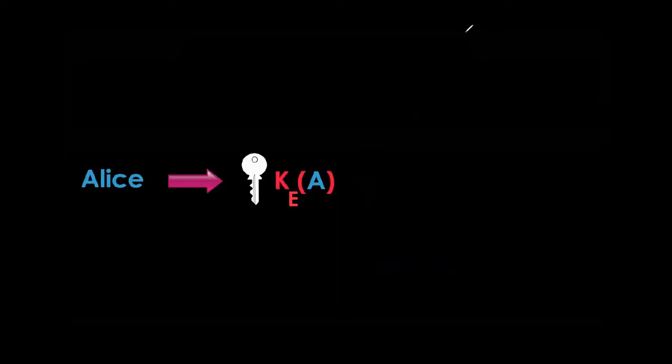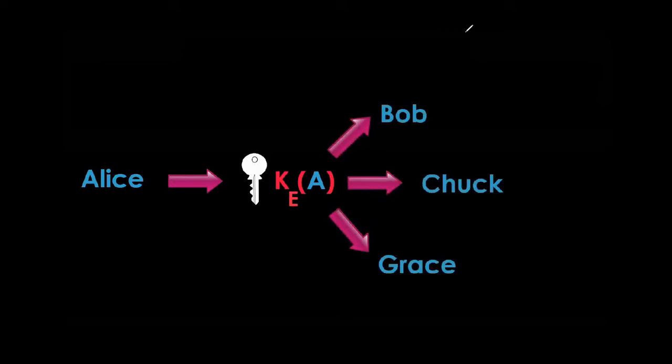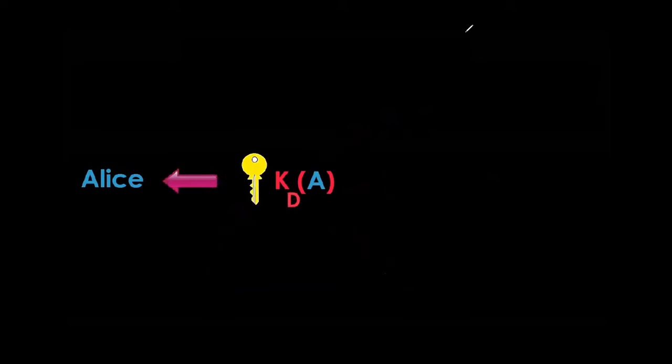Then she shares her key with everyone. She doesn't have to hide it because it is public. So even if someone stole this key, she would feel safe. Then, if Bob wants to send a message to Alice, he will encrypt it with Alice's public key and send it back to her. Now, how can Alice recover the message?